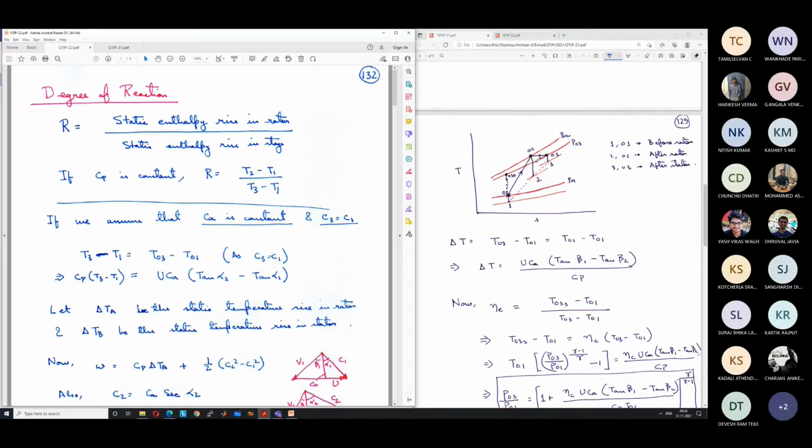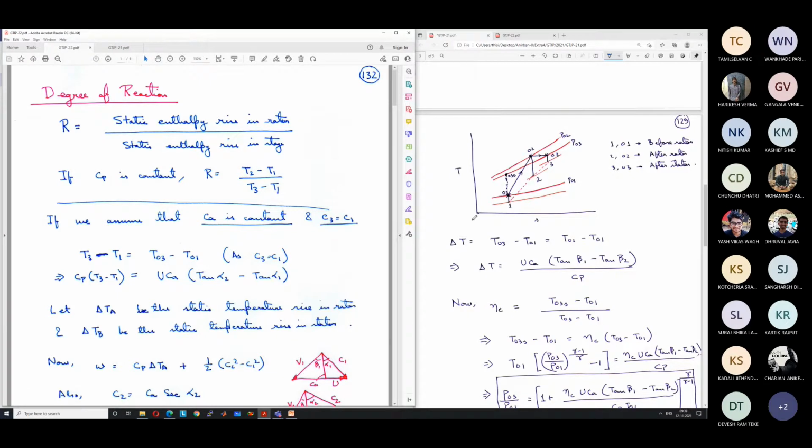Okay, so ideally we want to divide the work input so that work input is still provided in the rotor, but ideally we want to divide the increase in the pressure among both the rotor and stator so that both the rotor and the stator have a moderate increase in static pressure. Okay, so that the overall losses are less.